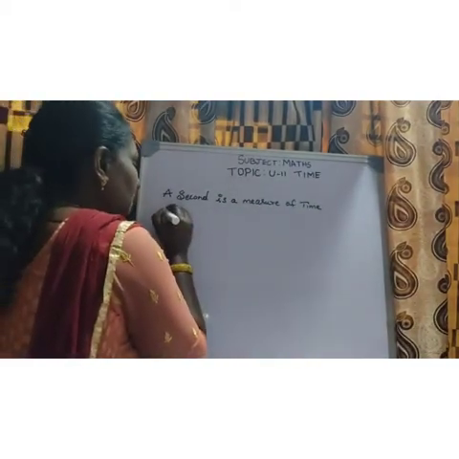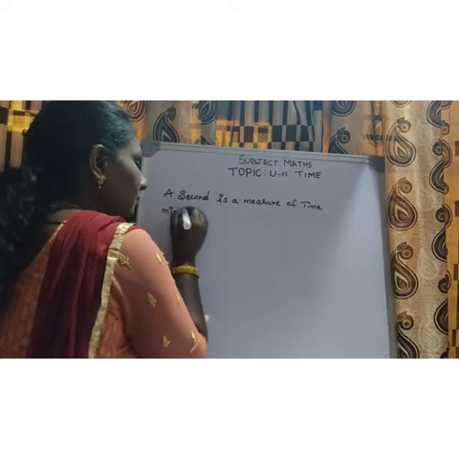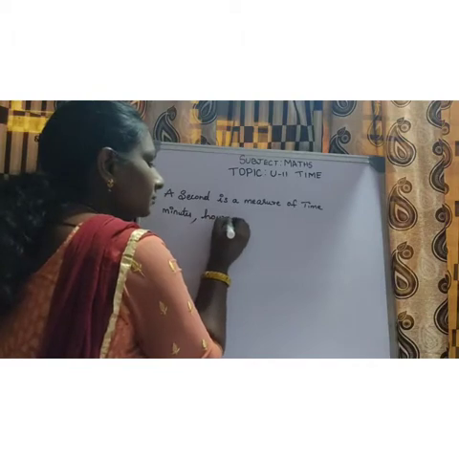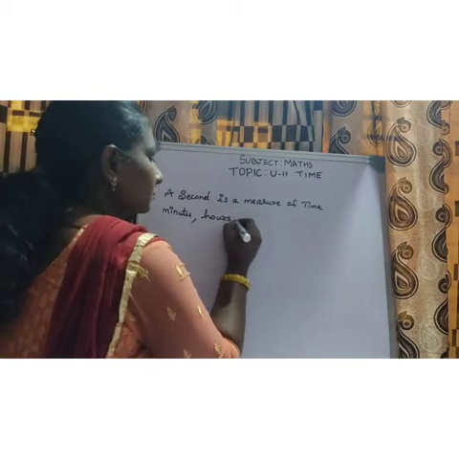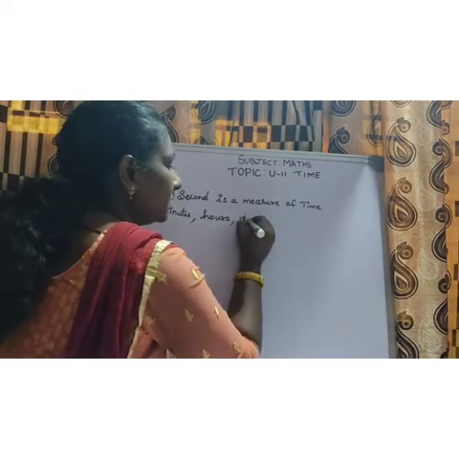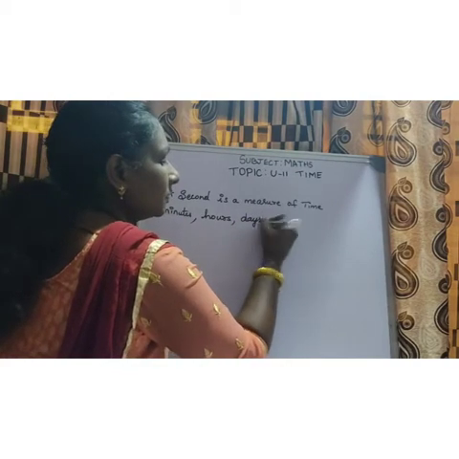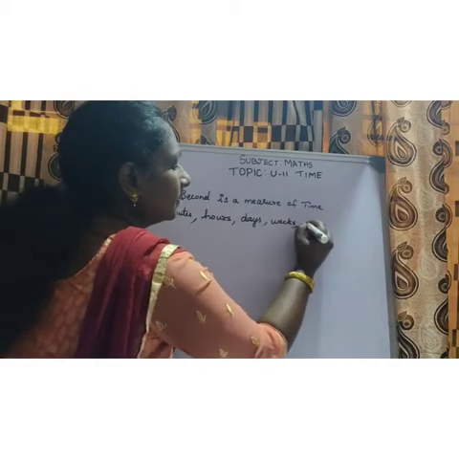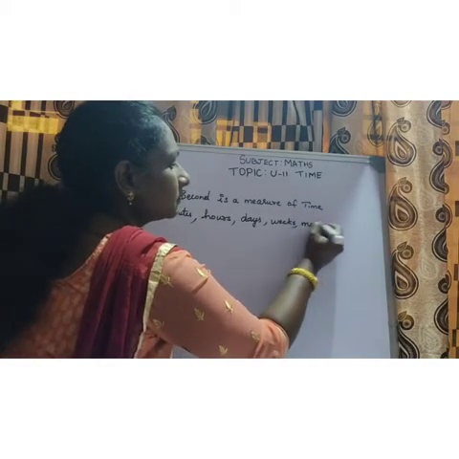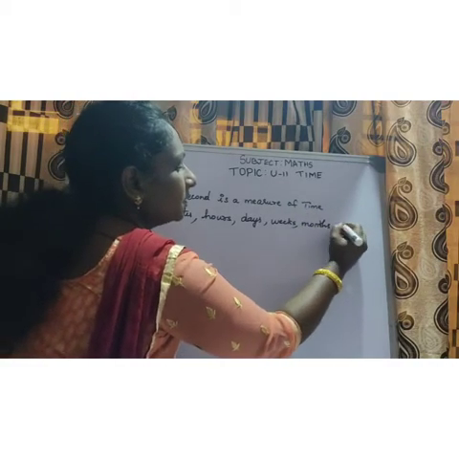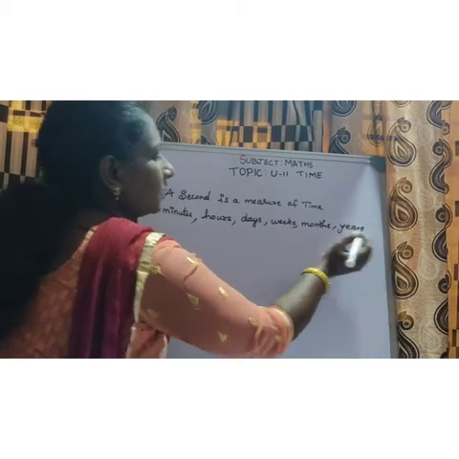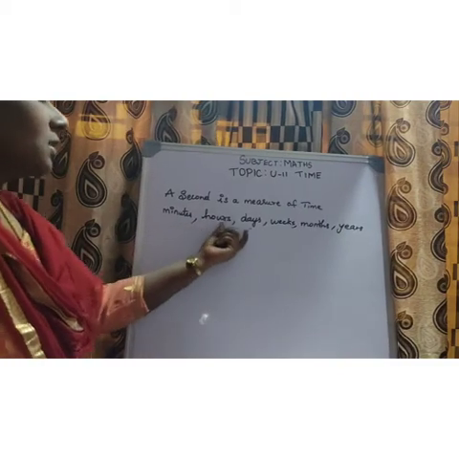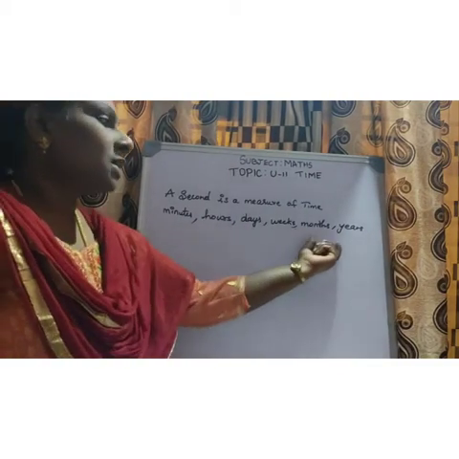That is minutes, hours, days, weeks, months, years. So the other terms used to measure time are minutes, hours, days, weeks, months.